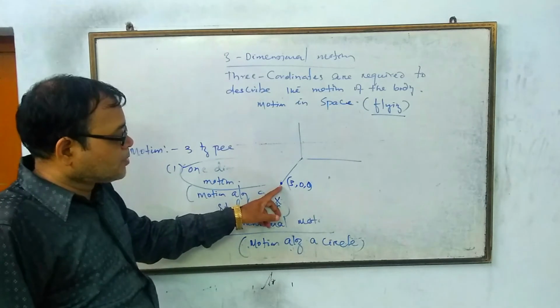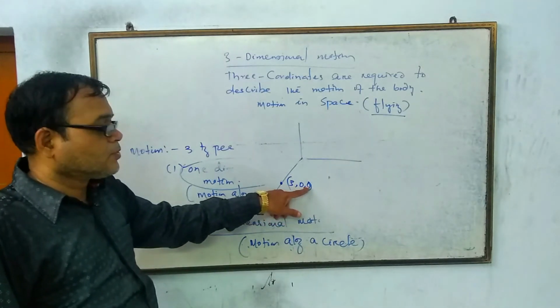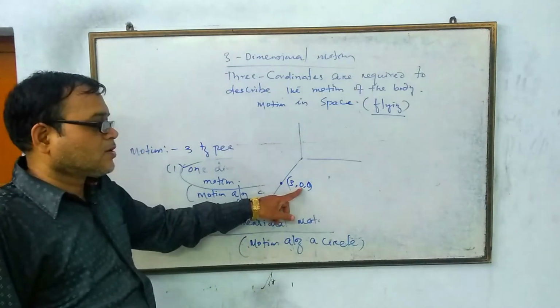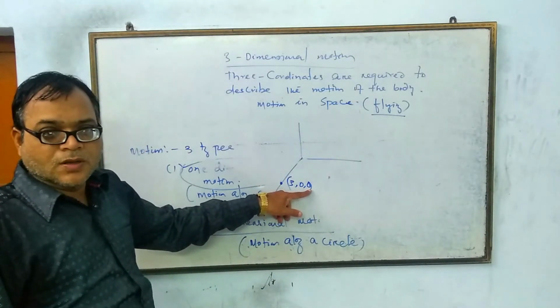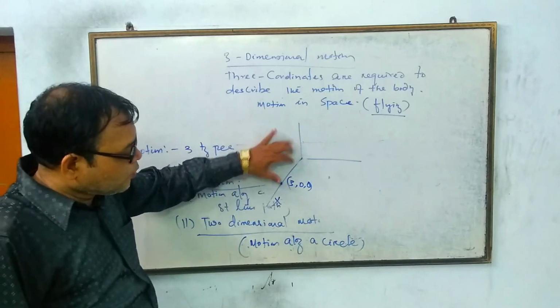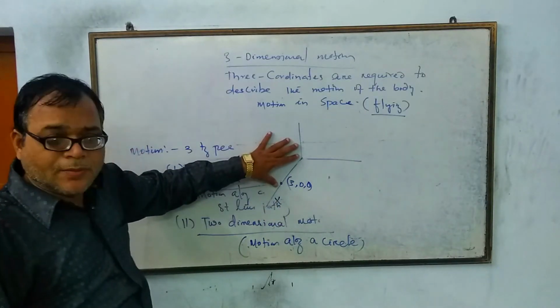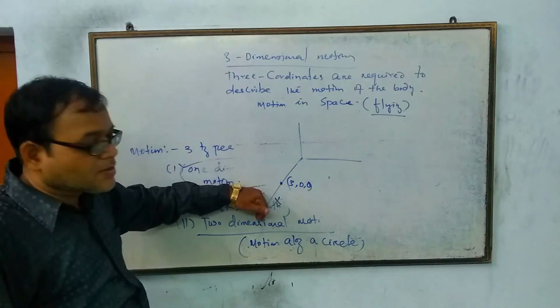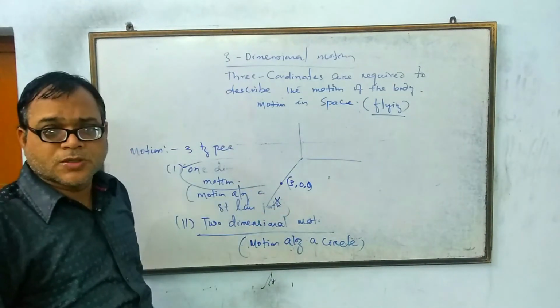The position of the point can be 3, 0, 0. That means the body has not moved along the y-axis or along the z-axis. Since only one coordinate is sufficient to describe the position of the body, the motion of the body along the x-axis is taken to be one-dimensional motion.